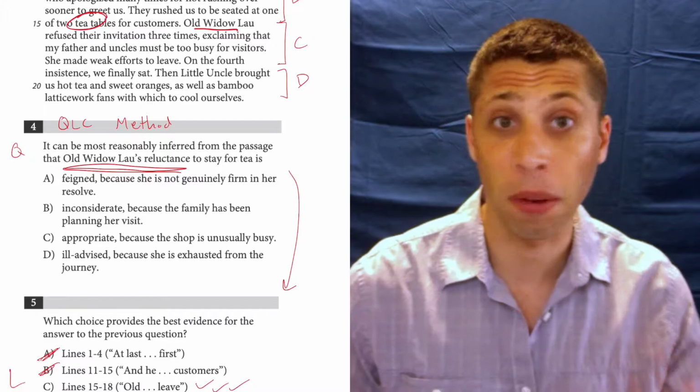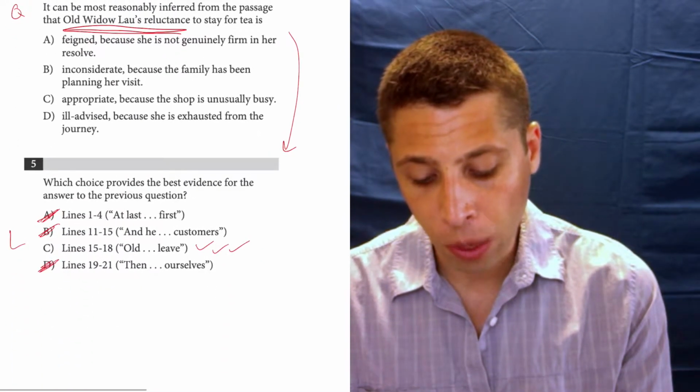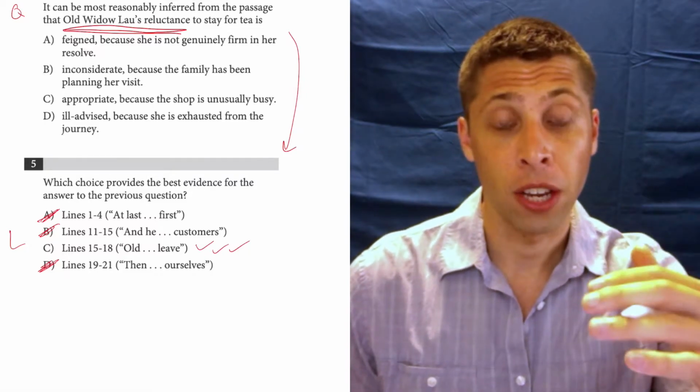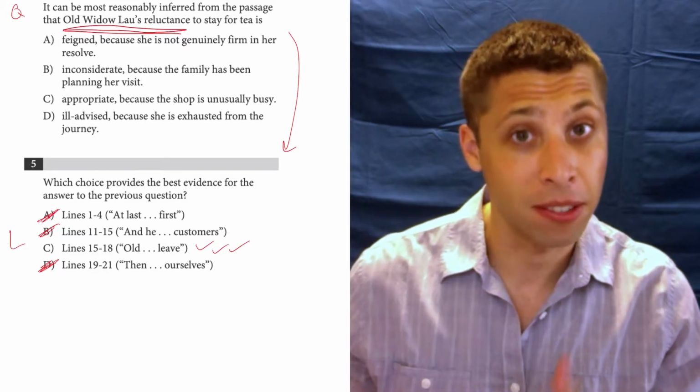Okay, nothing about reluctance, nothing about the widow. No. So a lot of times when I do these questions, these evidence pairs, you'll see me end up with multiple answers that I'm considering for the evidence lines, right?